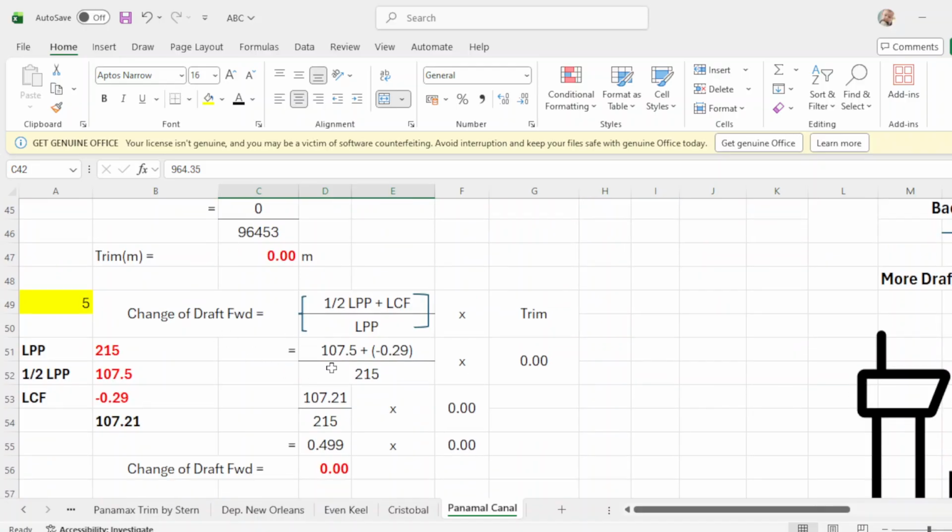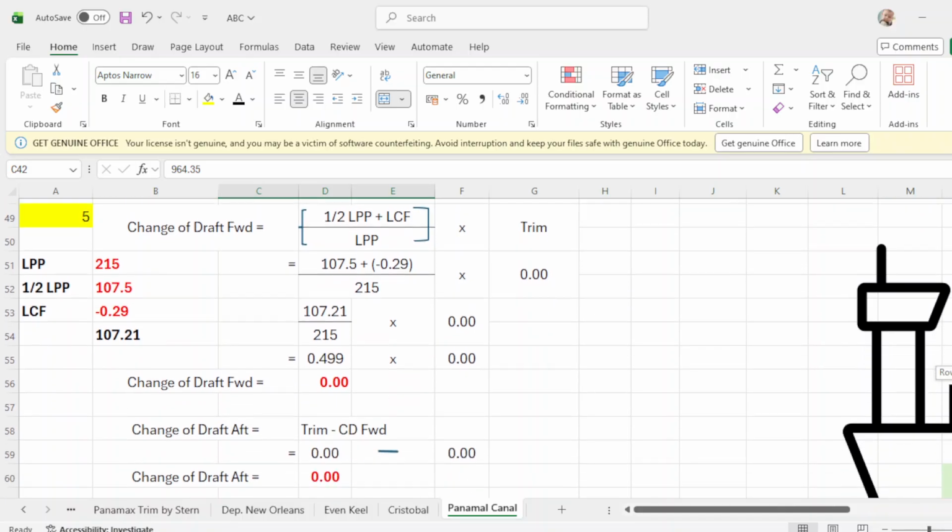Change of trim forward is your 1 up LPP. 1 up, your LPP is 215. 1 up of 215 is 107.5. Plus your LCF. LCF is negative 0.29 over LPP. So add this one, that will be 10727 times your trim over LPP. So this is, divide this one, will be 0.99 times 0. So your forward is 0 because you have no trim.